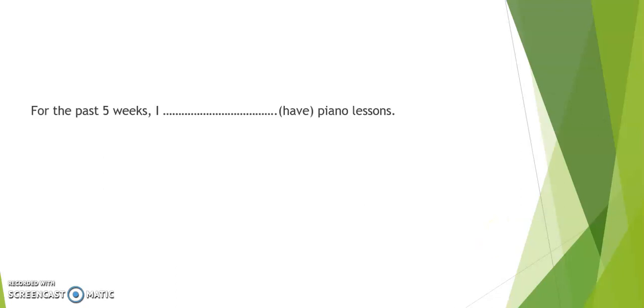For the past 5 weeks, I have piano lessons. Okay. So the sentence starts with for the past 5 weeks. That means it started 5 weeks ago and it's been going on since 5 weeks ago. So for this reason, we're going to use the perfect tense. For the past 5 weeks, I have had piano lessons.